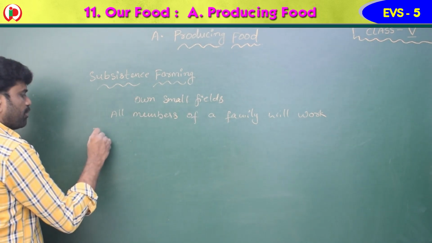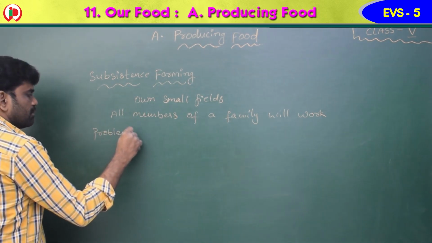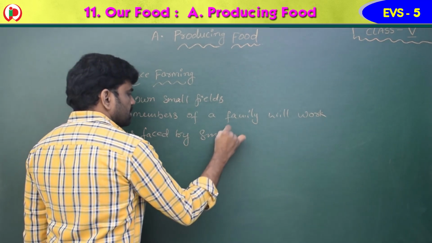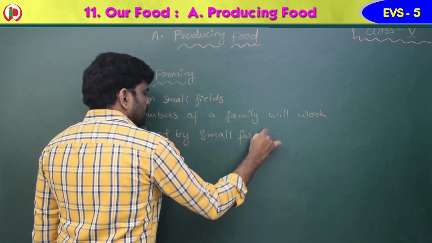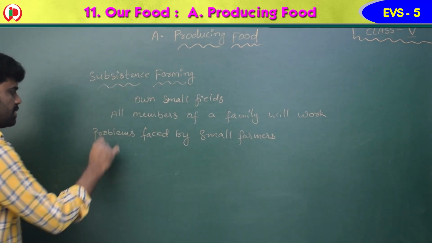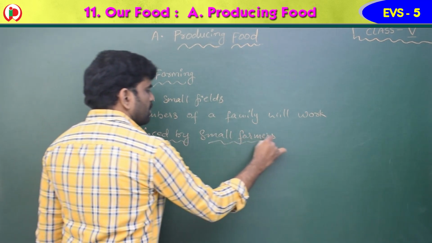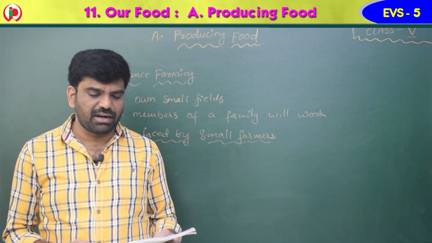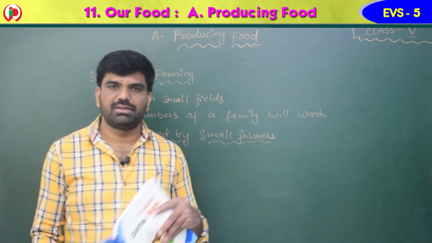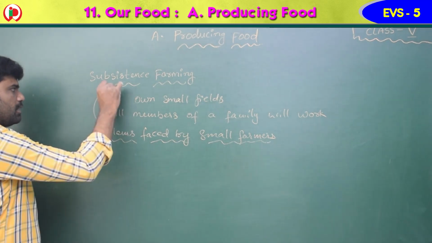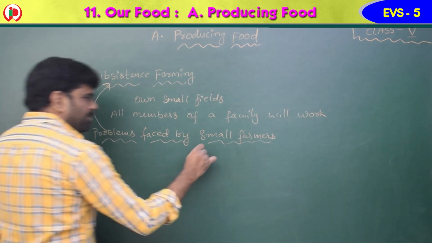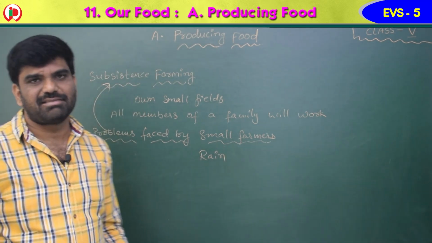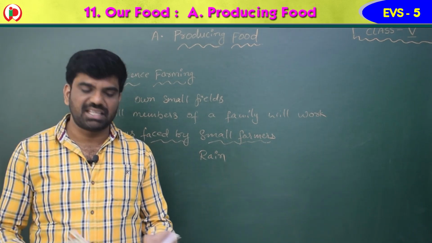Now let's see here. What are the problems faced by small farmers? Small farmers who practice subsistence farming generally depend on rain for their crops. So the farmers who do this subsistence farming, they depend on rain, children. And you know that rain is not in our hands. It depends on the nature and the weather.